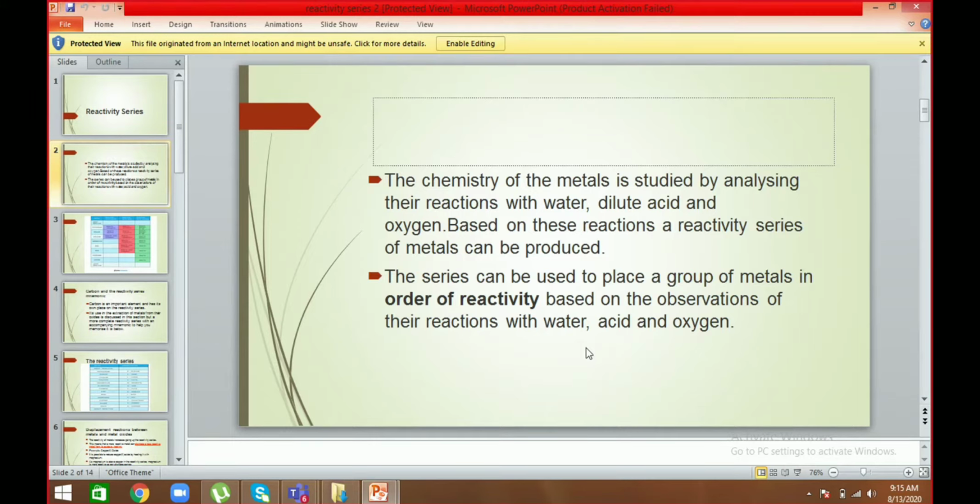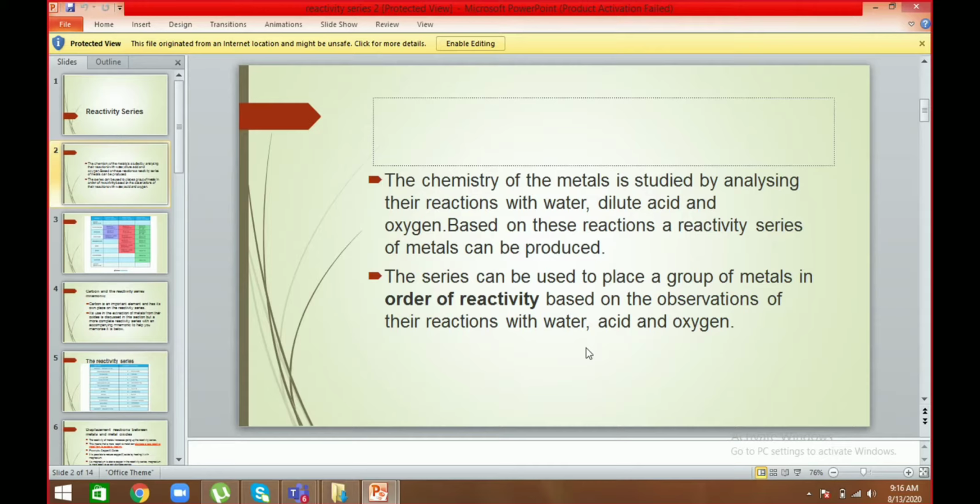Why have we given the name reactivity series to this list of metals? Because it is based on the reactions, or the tendency of the metals to react with hydrogen, cold water, steam, and hydrochloric acid. In this series, metals are arranged from the most reactive to the least reactive.